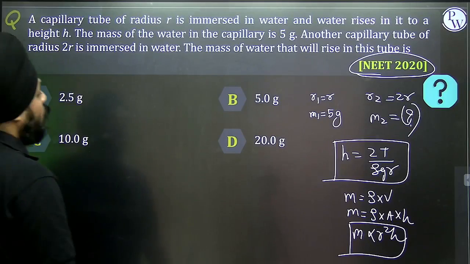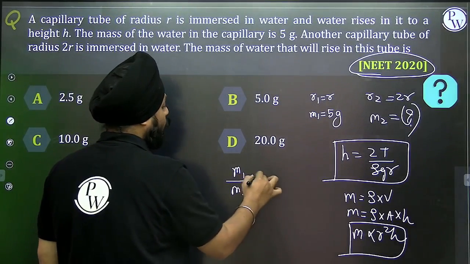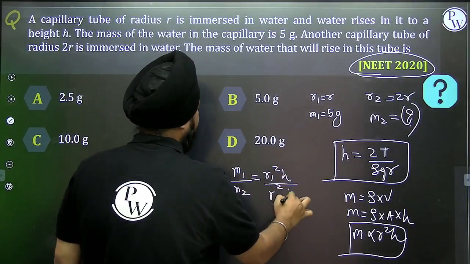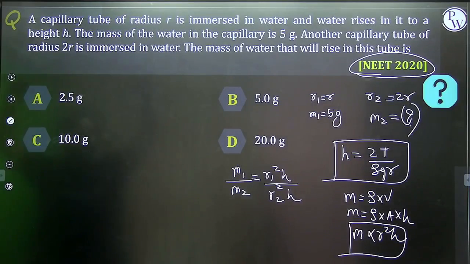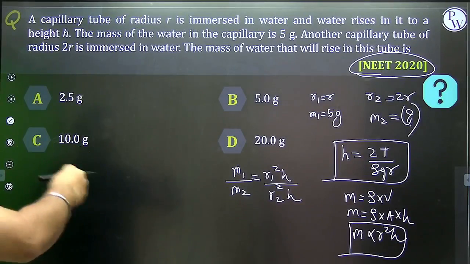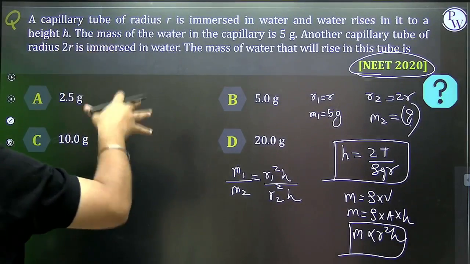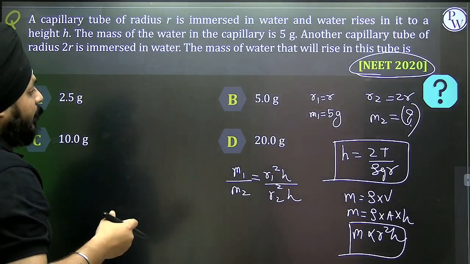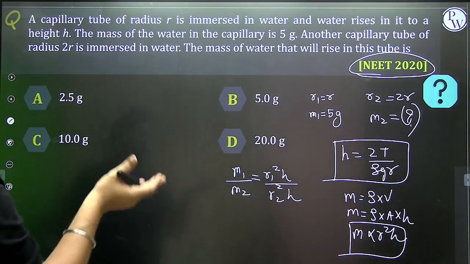So m1 by m2 is r1 square h1 by r2 square h2. The radius of the first is r, the radius of the second is 2r. M1 is 5 gram, and the second is unknown.